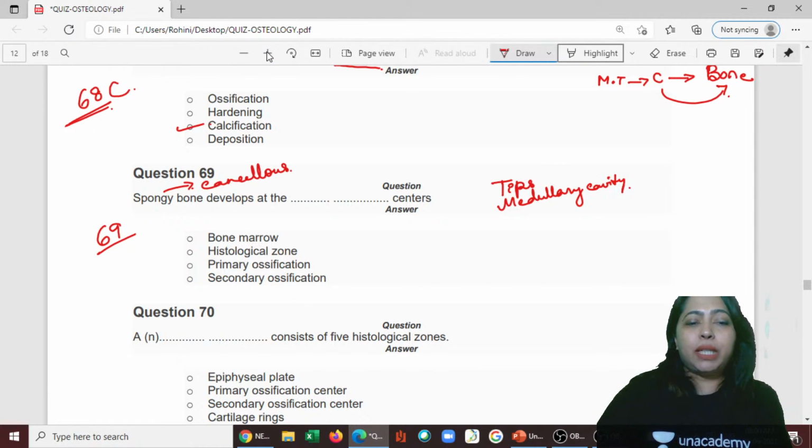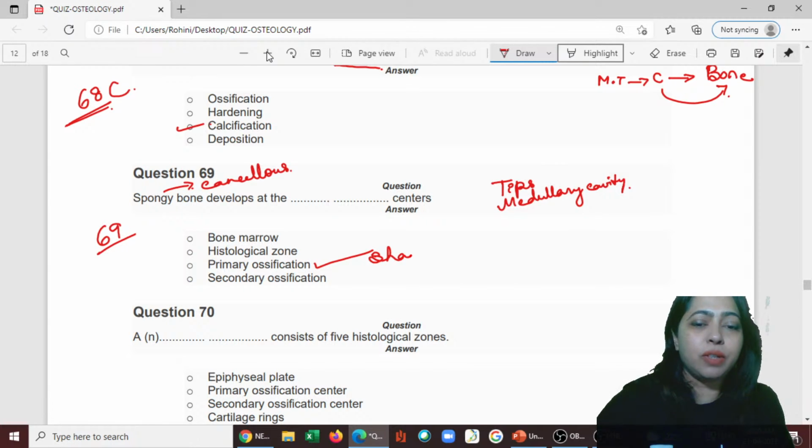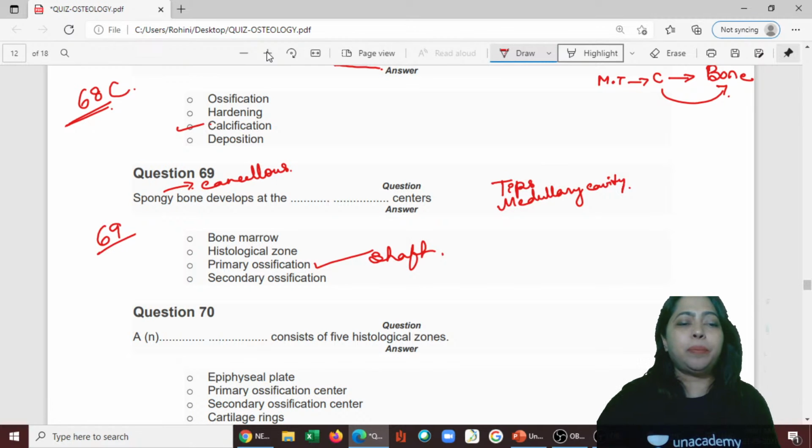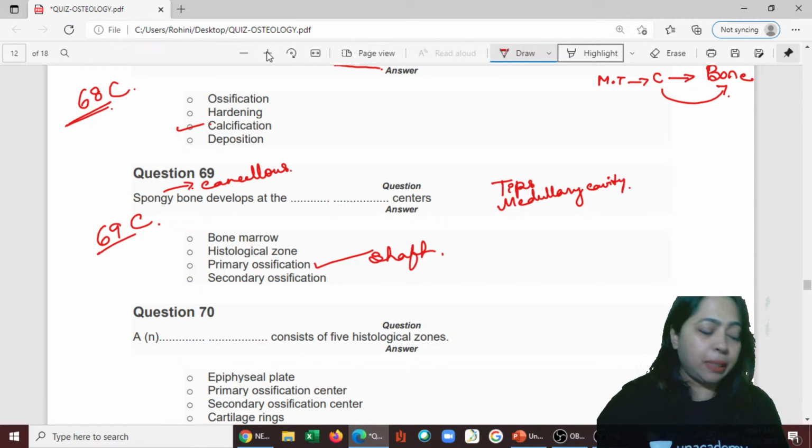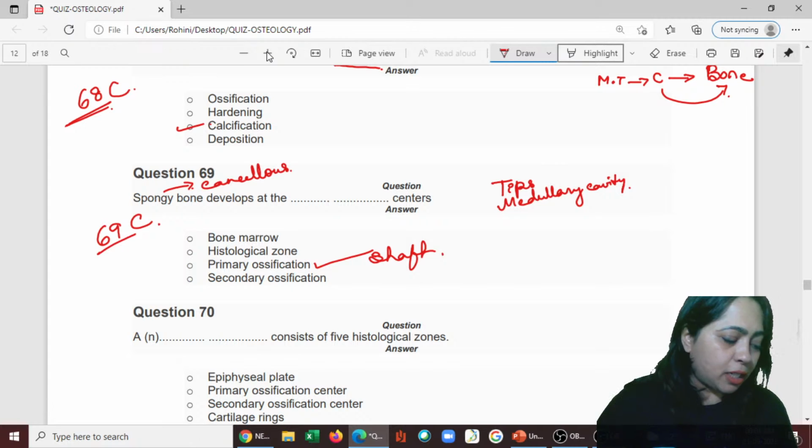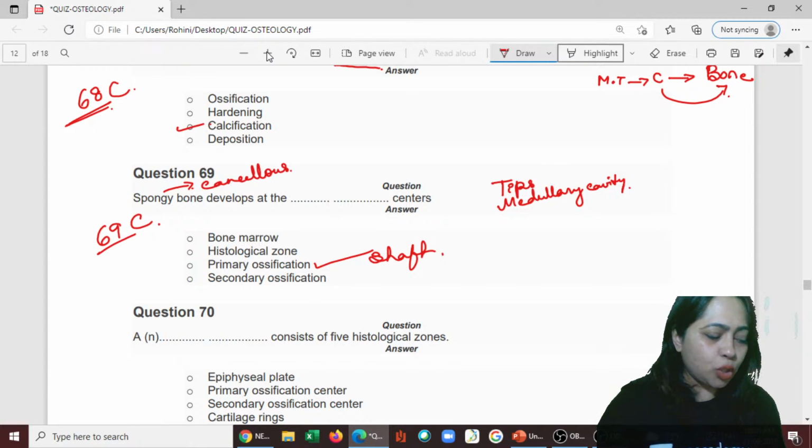So what do you think? Is it the secondary center or the primary center? It is confined to the primary ossification because that is in the shaft where the ossification starts. So the answer here is C.